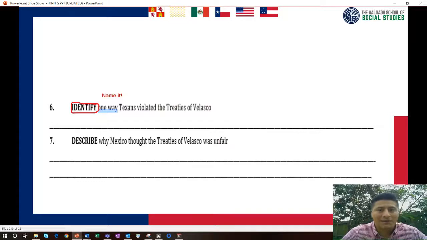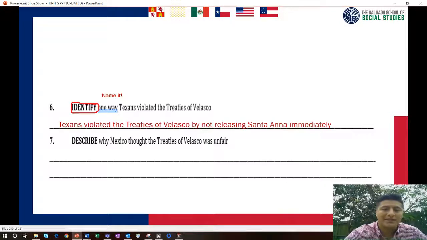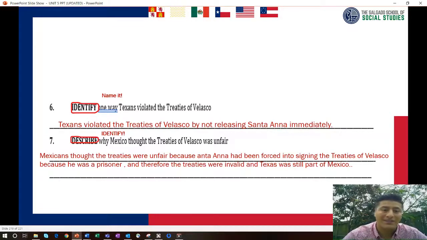So identify equals name it, obviously. One way that Texans violated the Treaties of Velasco. Texans violated the Treaty of Velasco by not releasing Santa Anna immediately. And number 7, describe why Mexico thought the Treaties of Velasco were unfair. Describe means identify plus 2 details. Mexicans thought the treaties were unfair because Santa Anna had been forced into signing the Treaties of Velasco because he was a prisoner, and therefore the treaties were invalid, and Texas was still a part of Mexico. So the Mexicans thought because Santa Anna was forced, it wasn't official, right? So that's where the arguments kept going on. It would get resolved later on. We'll talk more about that on our next lesson.